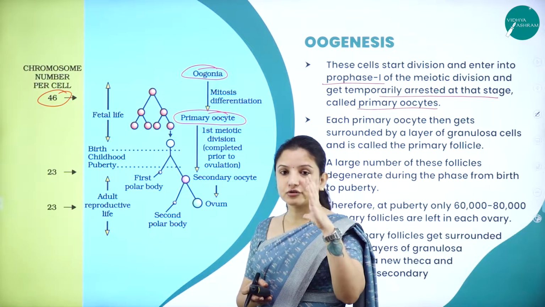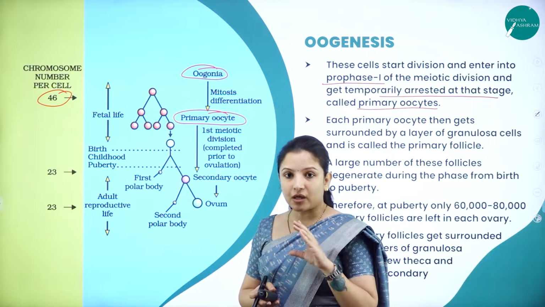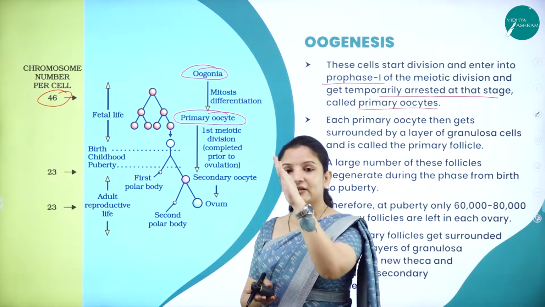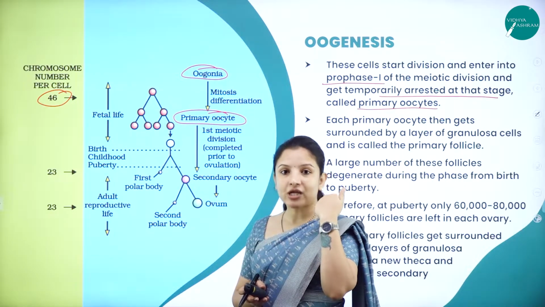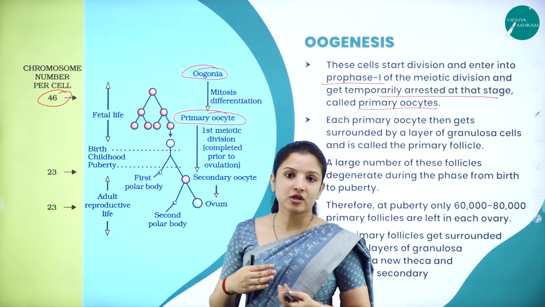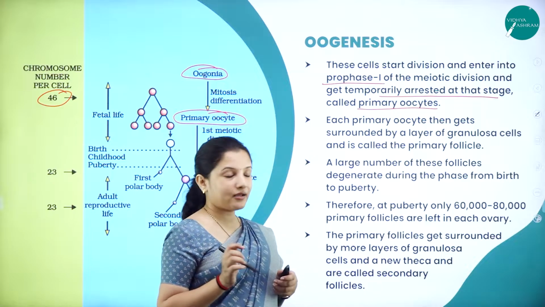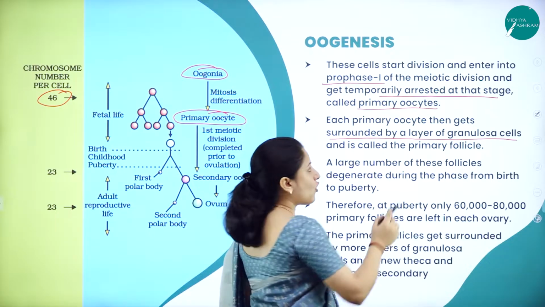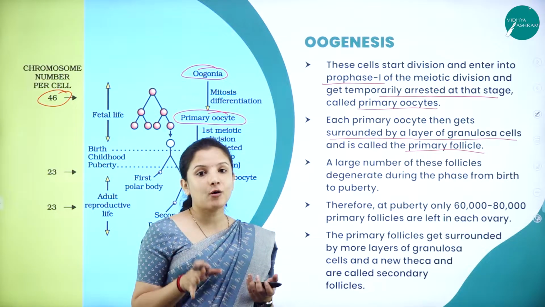The first half of the process of oogenesis takes place in fetal life, when the baby is inside the mother's womb. Until the formation of the primary oocyte, it takes place in the mother's womb and then gets arrested. The process stops. Once the child is born and reaches puberty, then the next step of division starts. Until then it stays arrested. Each primary oocyte gets surrounded by a layer of granulosa cells and forms the primary follicle. A large number of primary follicles get formed in the ovary.